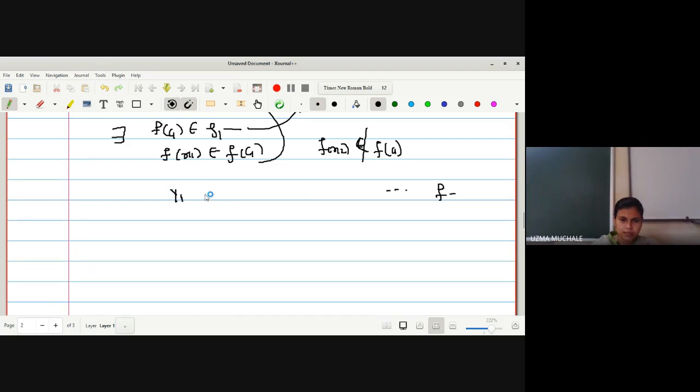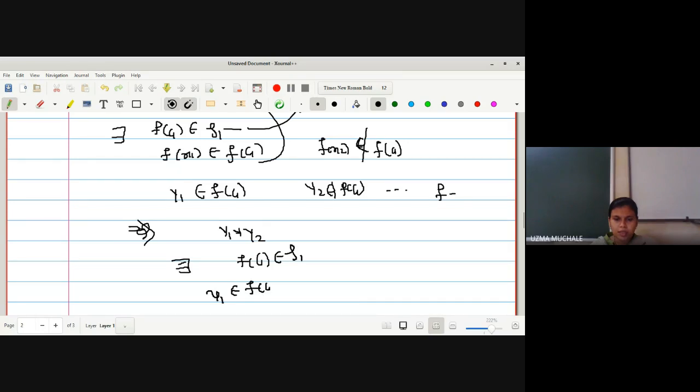I can say this: y1 belongs to f of G and y2 does not belong to f of G. Right? f of G is an open set in T1. So which implies, from where we have started, we started with y1 not equal to y2, and we arrived at: there exists an open set f of G in T1 which satisfies the condition y1 belongs to f of G and y2 does not belong to f of G. Is it okay?